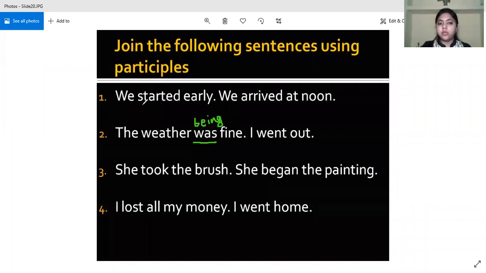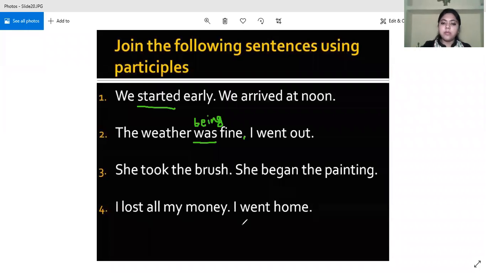Here there was no be verb, so we had used having, right? But whenever there will be a be verb, is, was, were, are, we will use being. The weather being fine, I went out. There will be no full stop in between. Next, she took the brush, she began the painting. Priyanshi. Ma'am, the answer is taking the brush, she began the painting. Yes, that is correct. Taking the brush, she began the painting.